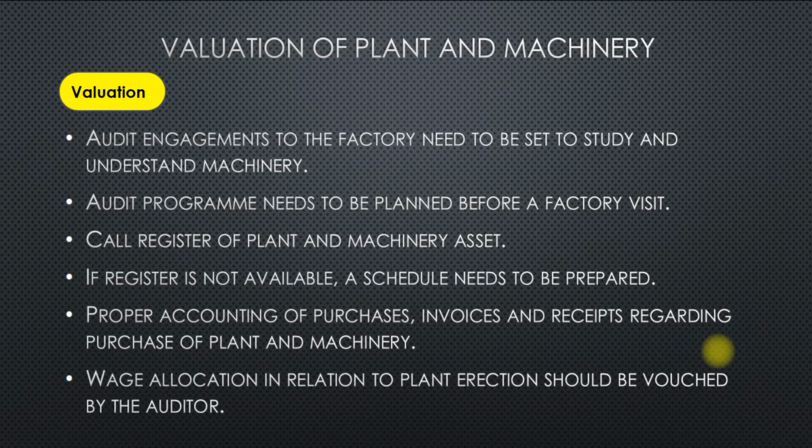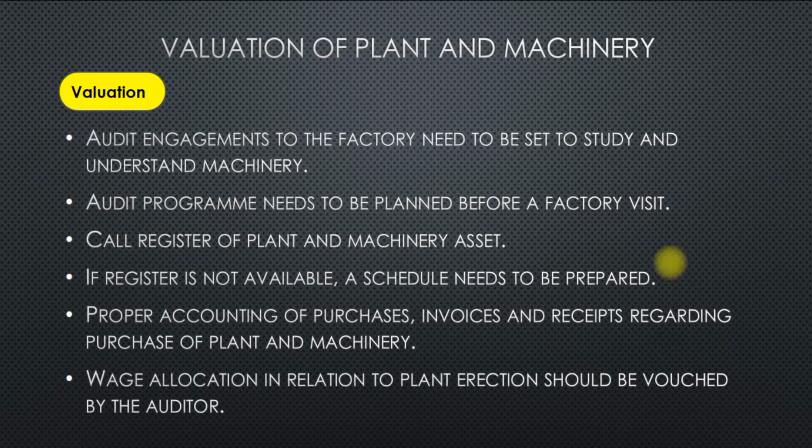In the case of plant and machinery, the auditor should call for the register of these assets. If the register is not available, a schedule is prepared by the auditor for auditing the machinery. Purchases, invoices and receipts are properly vouched by the auditor in this regard. Similar to land, all sales and purchases should be properly accounted for and dealt with in the accounts. Wage allocation in relation to plant erection should also be vouched by the auditor when auditing plant and machinery.